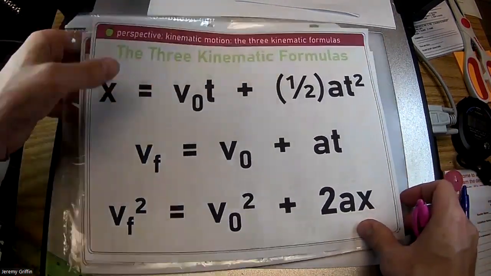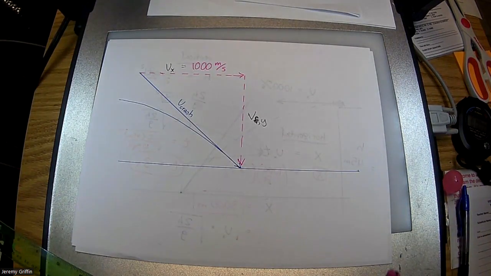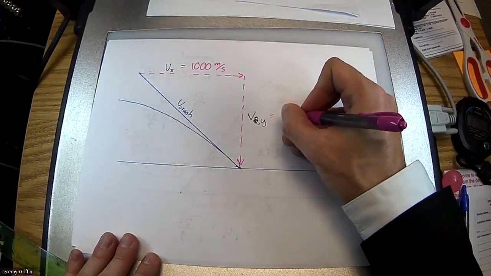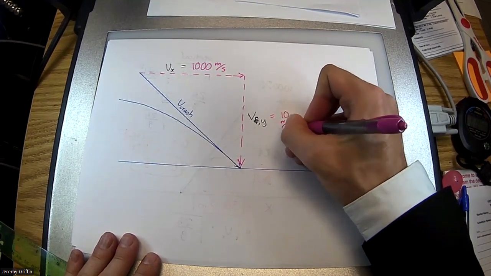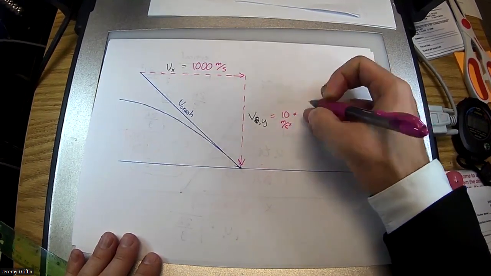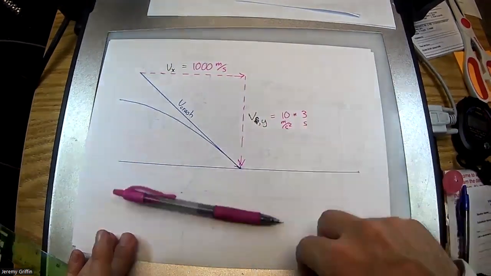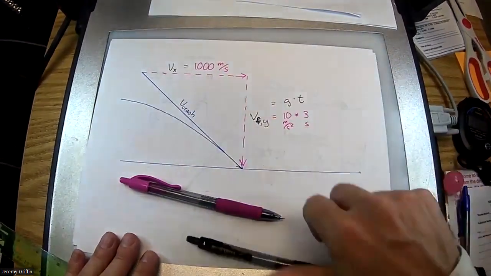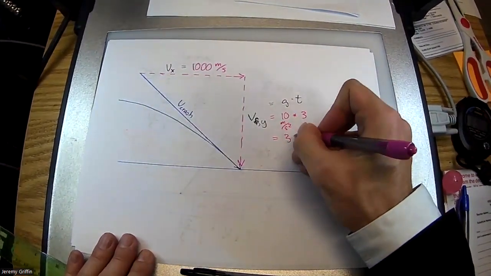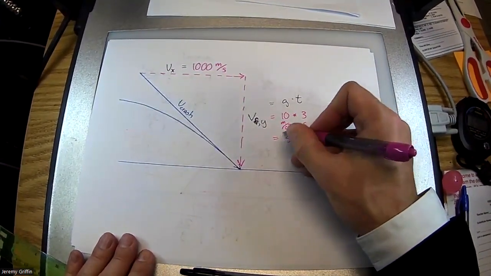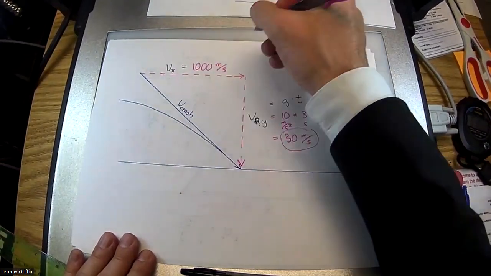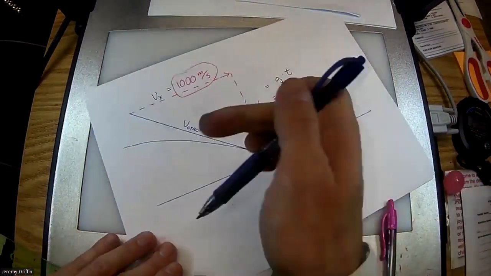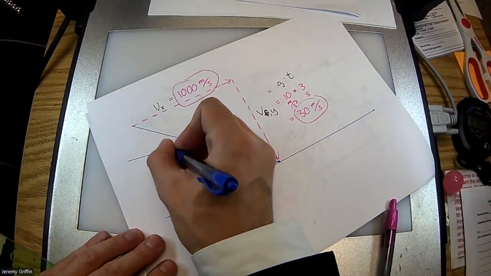Yeah, you're right. So let's do this. I'll do it the way you guys said: 10 meters per second squared times 3 seconds. In general, that would be g times t. So 30 meters per second. It's fun. So how would you find v crash, the magnitude?